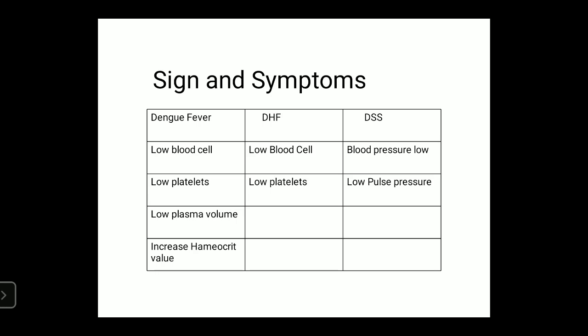In dengue shock syndrome, it causes plasma leakage, bleeding, and organ impairment, and also decreases the pulse pressure and the blood pressure.